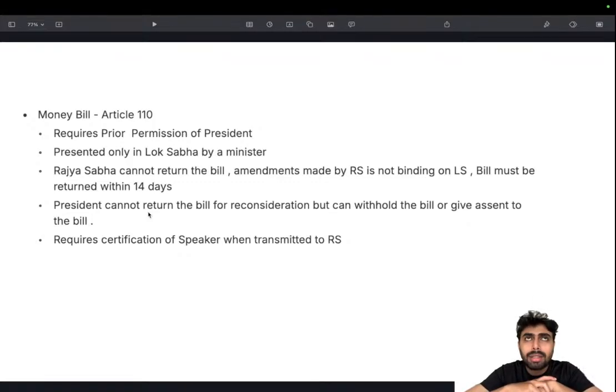Aadhaar bill, I think a few bills were there. The Aadhaar bill was the one that was passed as a money bill, and it entirely bypassed Rajya Sabha. This has been in a case, and the Supreme Court has ordered that there should be clear criteria for certifying a money bill, and it's not simply the discretion of the presiding officer, that is, the Speaker. Certification of the Speaker when transmitted to Rajya Sabha. That's it. These are the few facts. Try to understand them, okay?